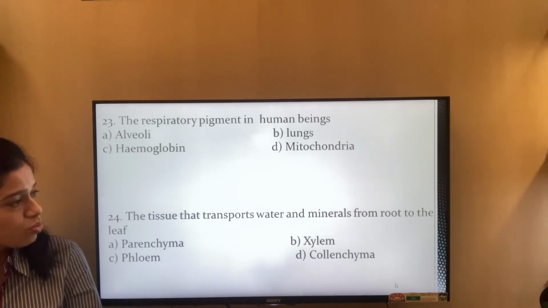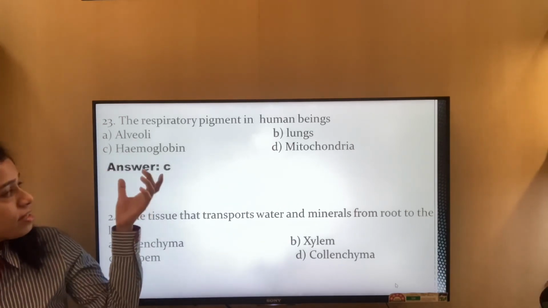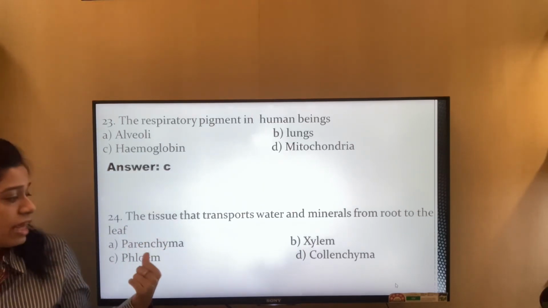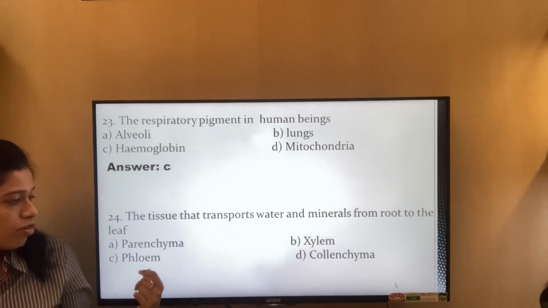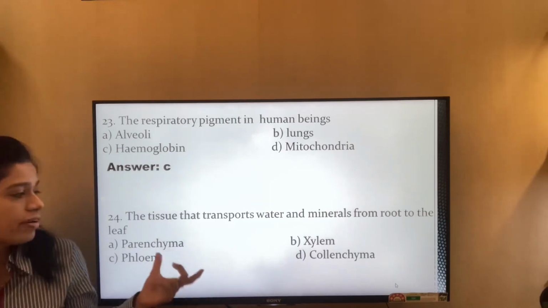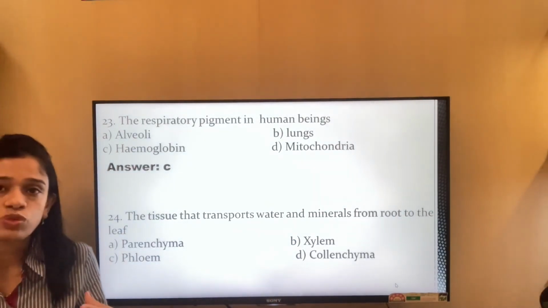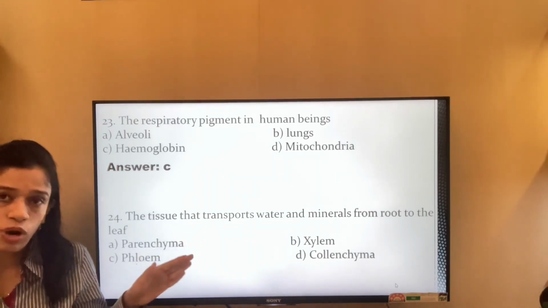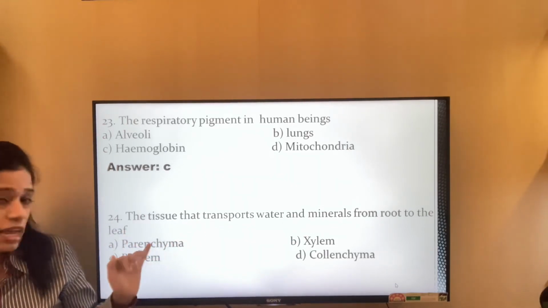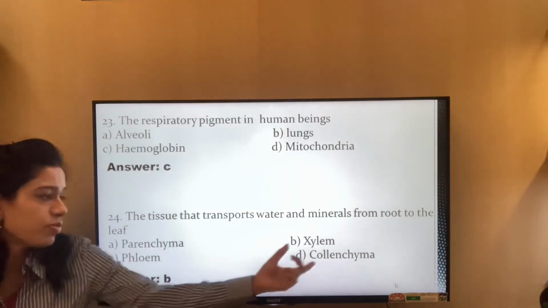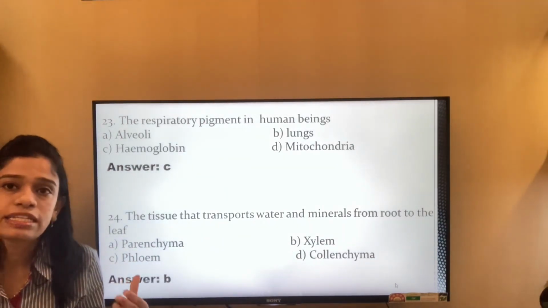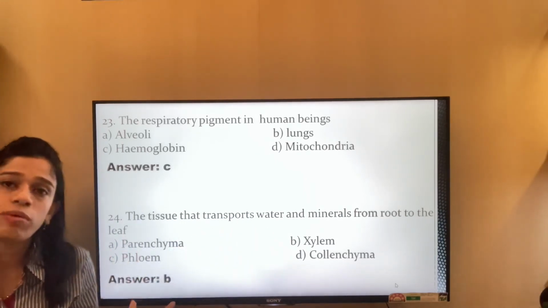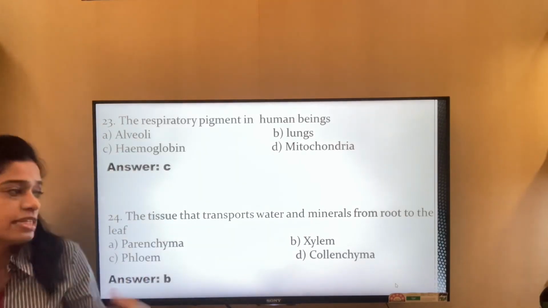The tissue that transports water and minerals, it is answer C. The tissue that transports water and minerals from the root to the leaf. It is parenchyma, xylem, phloem or collenchyma. So parenchyma and collenchyma are different kinds of tissues which are not responsible for the carrying or transporting of the water and minerals. So it is either xylem or phloem. It is xylem that carries the water and minerals, whereas phloem carries the prepared food. This helps in transpiration.